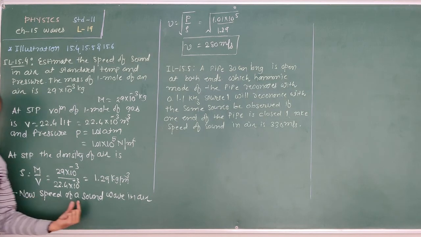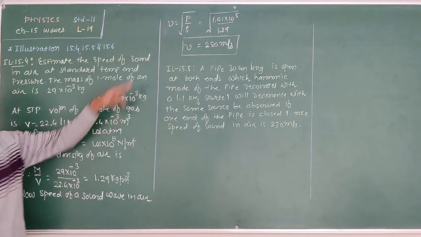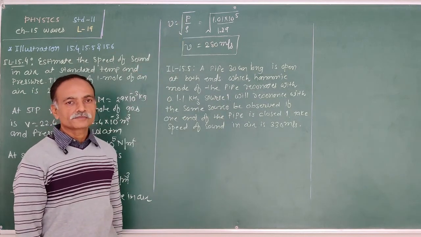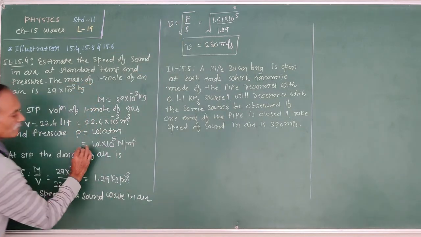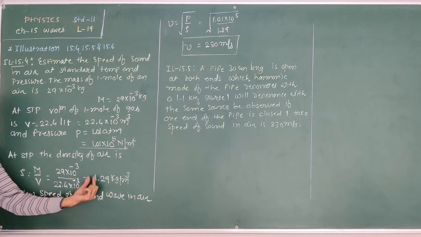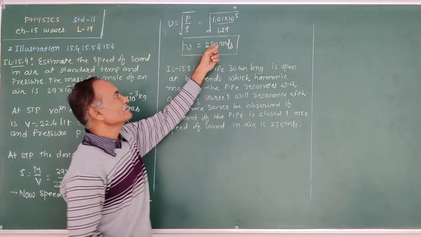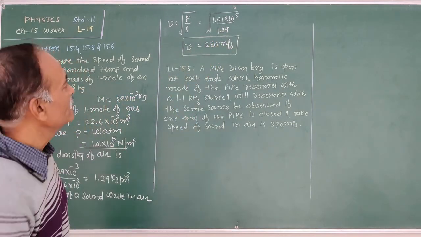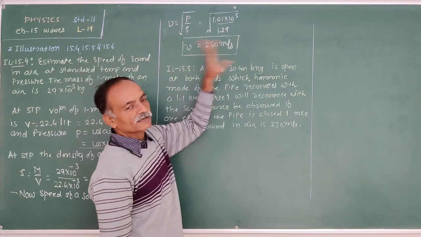Now the speed of a sound wave in a medium is v is under root of P upon rho. The value of the pressure is 1.01 into 10 raised to 5 upon density 1.29. As we simplify, we obtain the speed of sound in a medium is 280 meter per second.